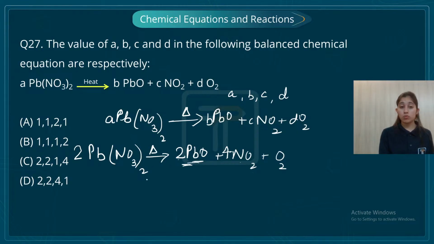But 3 times 2 is 6, 6 times 2 is 12. I have 12 oxygen atoms now. To make it 12, I knew that we have 2 and 2 here, that means 4. I need 8 atoms more. That is why I put 4 here, and by doing that my nitrogen also got balanced. So I have 2, 2, 4, 1 as my correct option, which is D.